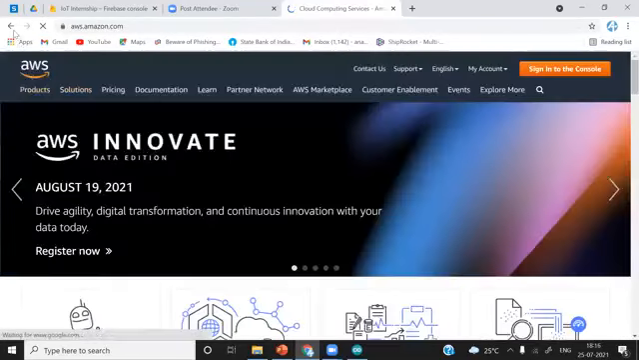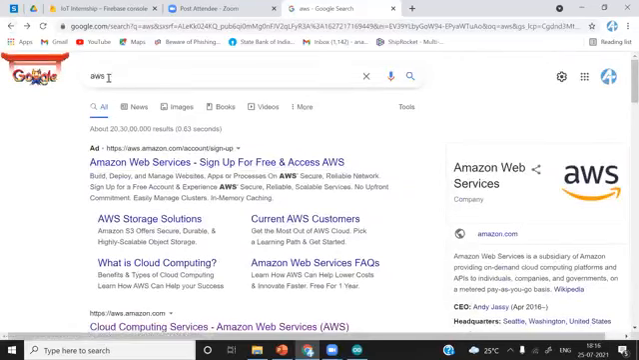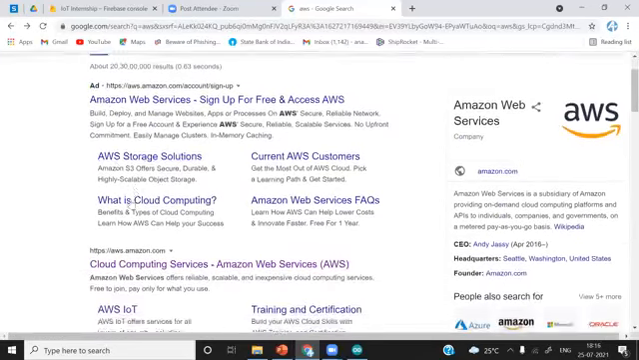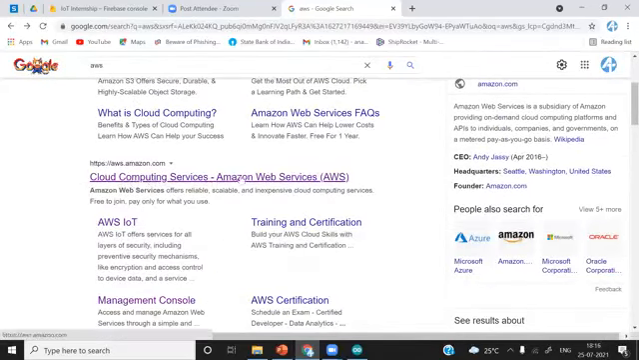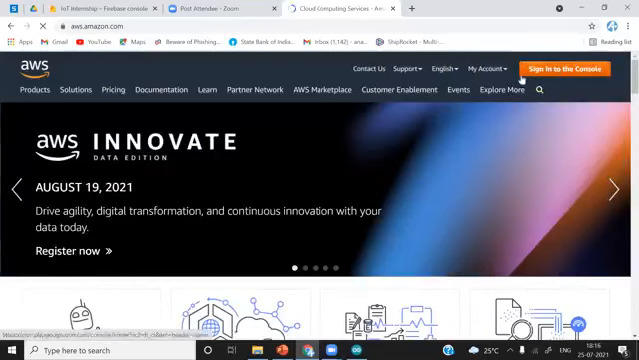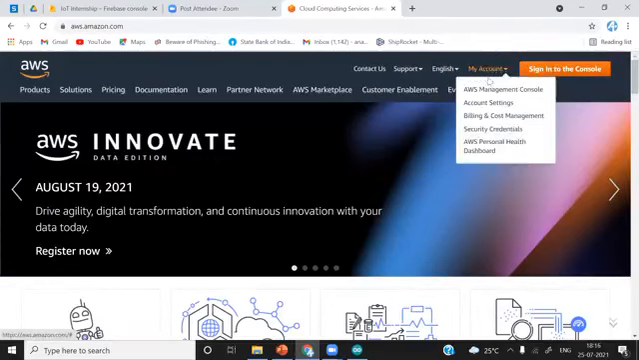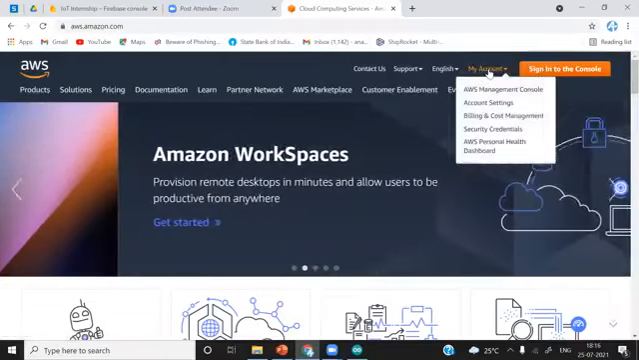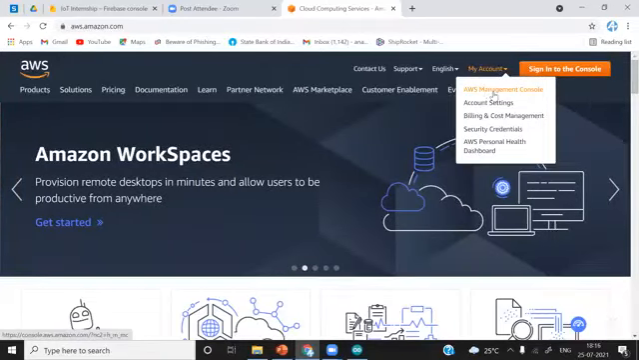Just simply click here. Okay. After AWS, searching AWS, open this cloud computing services, Amazon Web Services, and then go to my account and AWS Management Console. This one, my account, AWS Management Console.